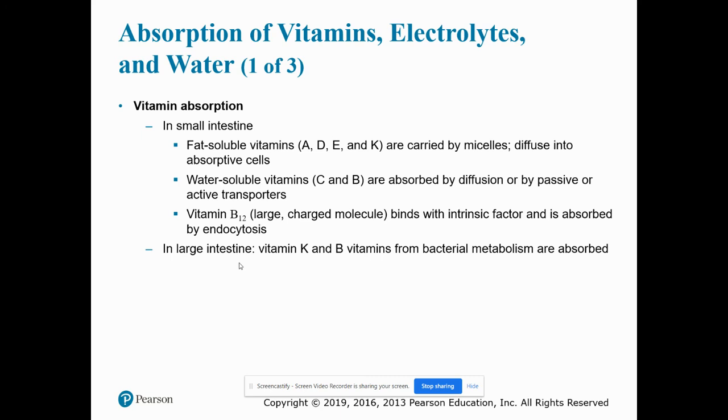Then we have vitamin absorption. So we have vitamin absorption in the small intestine and in the large intestine. In the small intestine, fat-soluble vitamins A, D, E, K are carried by micelles. They diffuse into absorptive cells. Water-soluble vitamins B and C are absorbed by diffusion or by passive or active transporter. Vitamin B12 binds with intrinsic factor and is absorbed by endocytosis. And then finally, in the large intestine, vitamin K and B vitamins from bacterial metabolism are absorbed.